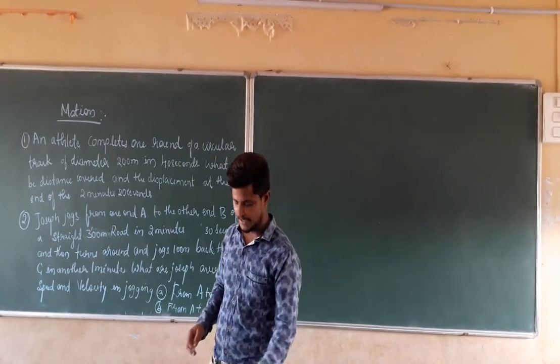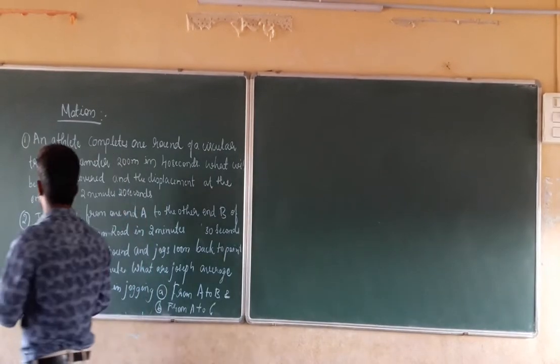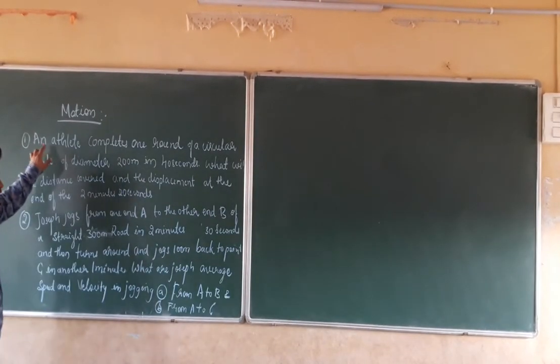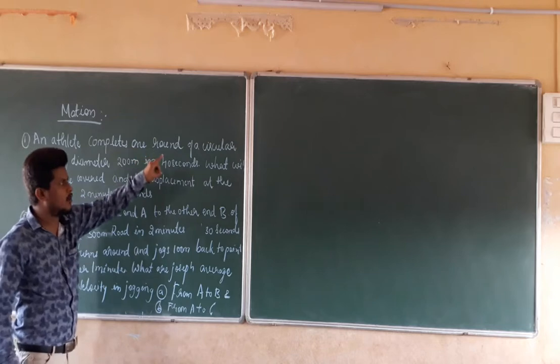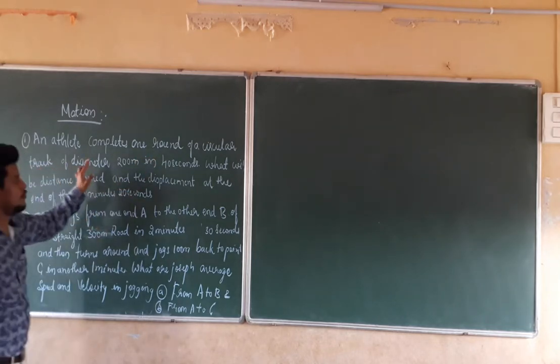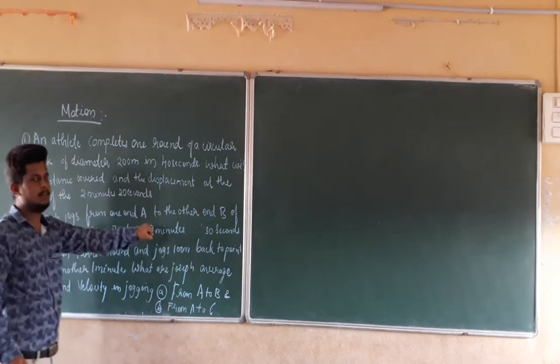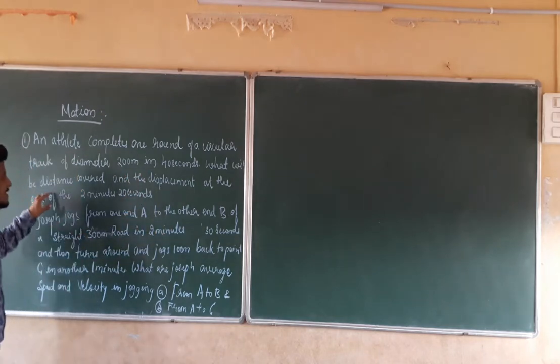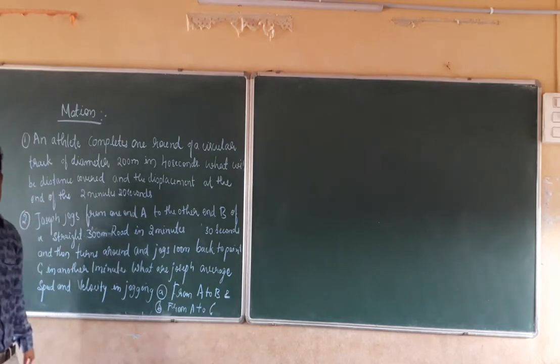The first question is: an athlete completes one round of a circular path or circular track of diameter 200 meters in 40 seconds. What will be the distance covered and the displacement at the end of 2 minutes and 20 seconds?